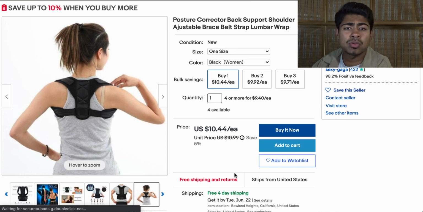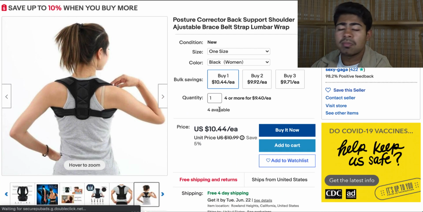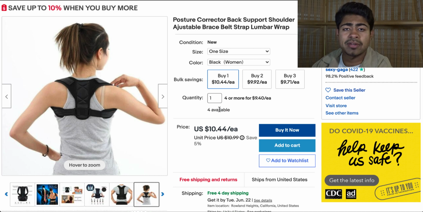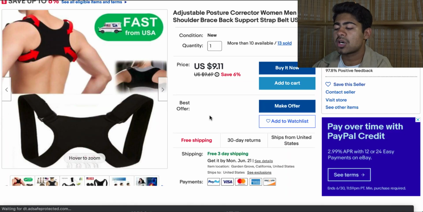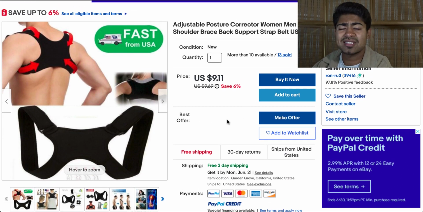And in case that you never end up finding anything that says more than 10 available or limited quantity available, here's an alternative that you can do. You can basically copy and paste multiple of these product links and save them somewhere, so in case one goes out of stock, you can then start by using another one right here. And this is something I would only do if I believe that the product really has potential and can sell really well. Otherwise, I really want to make sure that it says something like more than 10 available. If it doesn't really say that, then I'll try to find a different variation for that same exact product.